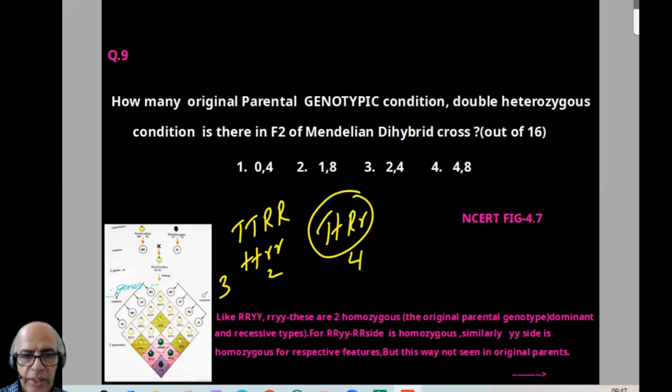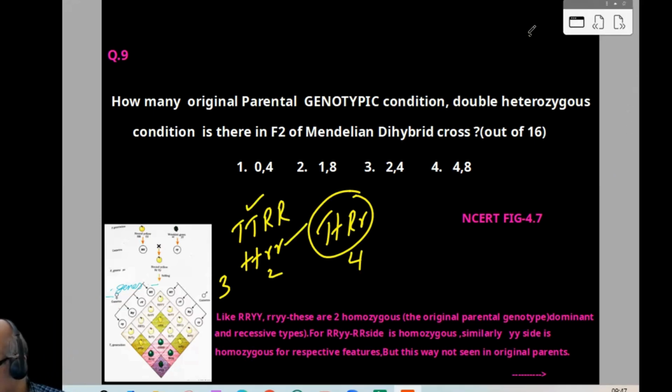Now below it, I have written some statements. Please read them. It is important for exam purposes. Here you can find for capital R, small y, the RR side is homozygous. Similarly, the small y side is homozygous for the respective features. But in this way, in the original parents, you cannot find it. Original parents will be this way only. So option wise, it is 3, 4, 9, 2. I think the idea is clear, we can proceed.